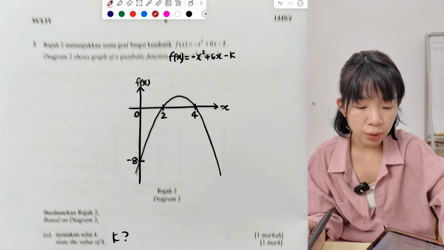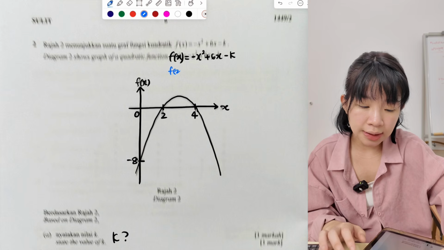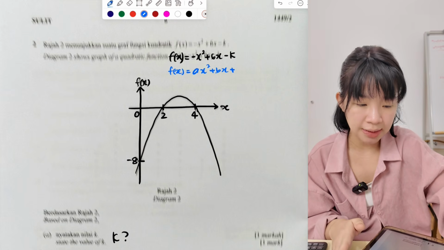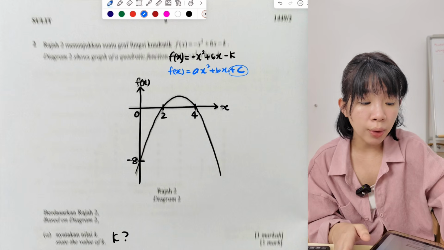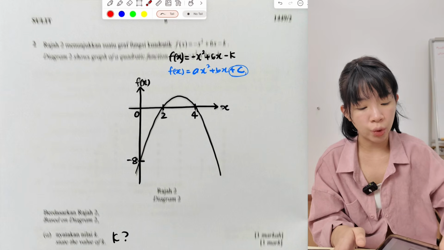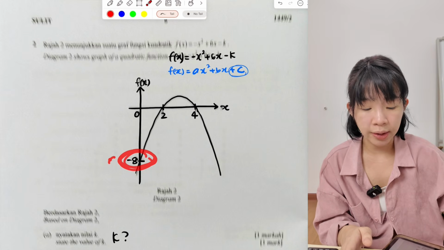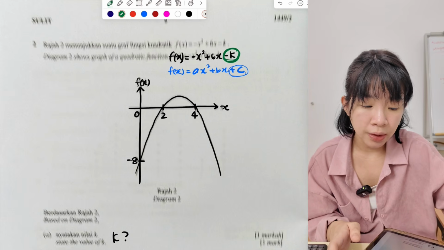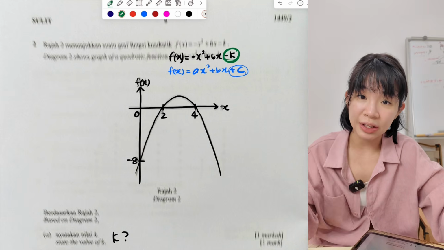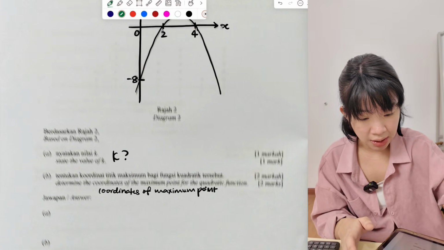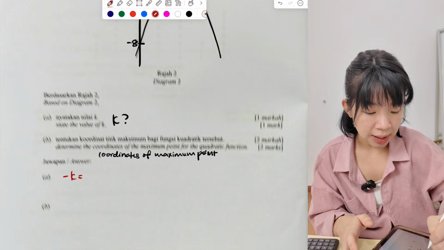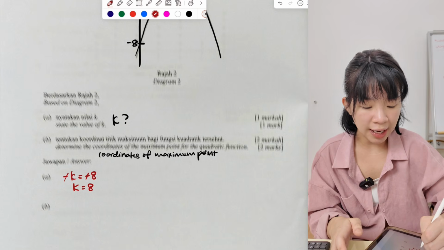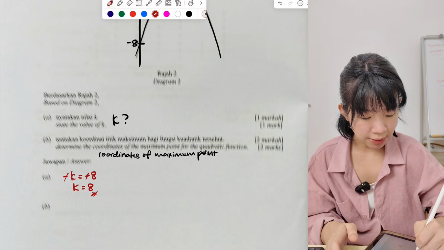Now, from the function, we always have to know f(x) equals ax squared plus bx plus c. The c always means the y-intercept, pintasan y, which is here. So this will be the c. Based on what they give us, the c here is negative k. So negative k is equal to negative 8. So what is k? Negative, negative, positive. So k equals 8 only. Okay, so this is the answer.